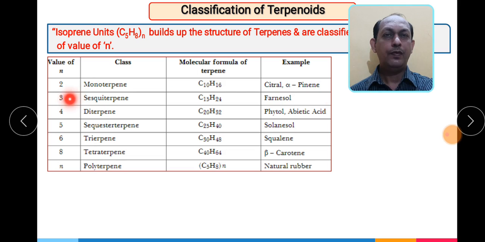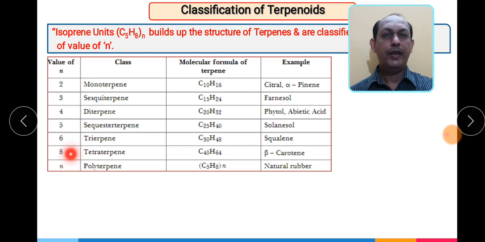If the value of n is 3, it is called a sesquiterpene, and the molecular formula changes accordingly to C15H24. If it is 4, diterpene. If the value of n is 5, it is called a sesterterpene, C25H40. When the value of n is 6, triterpene.